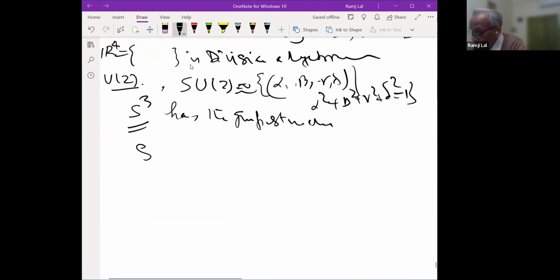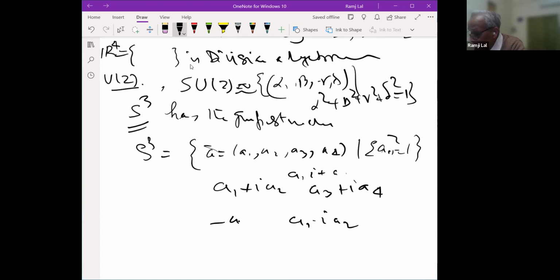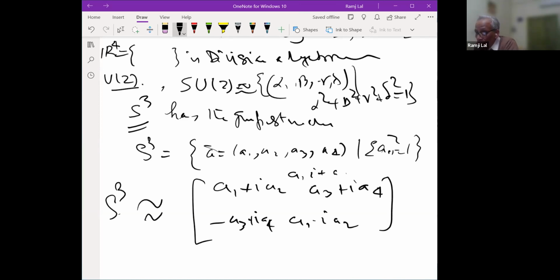That means S3 you take as the vector A bar, which is your A1, A2, A3, A4, and that you identify with A1 plus A2 i plus A3 j plus A4 k, such that the sum of Ai squared is equal to 1. So unit coordinate. Or you identify with the matrix A1 plus i A2 and A1 minus i A2, and A3 plus i A4 and minus A3 plus i A4. So S3 is in one-to-one correspondence with this, and you take the multiplication here, and that multiplication you pull back over in S3.